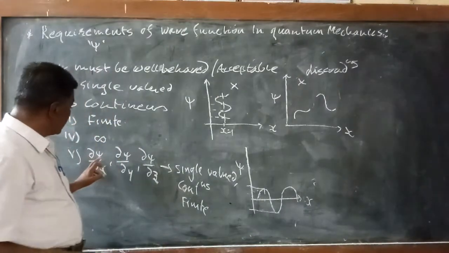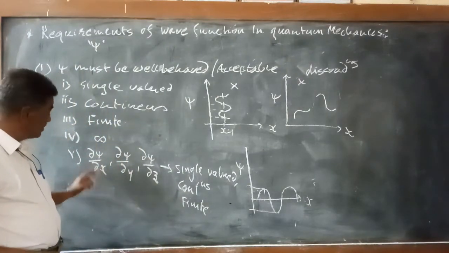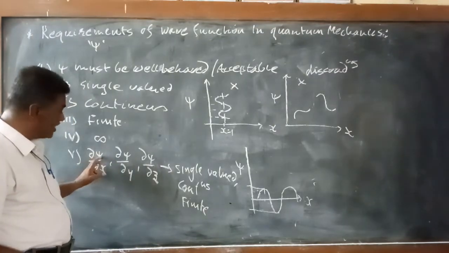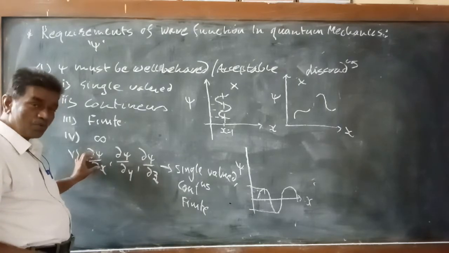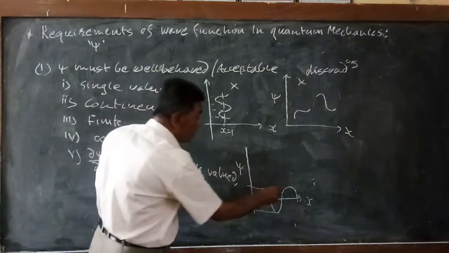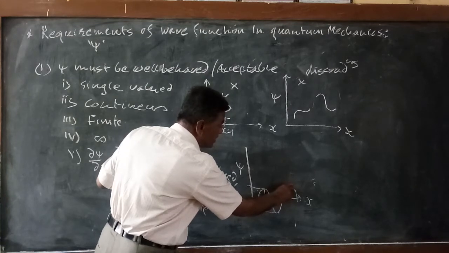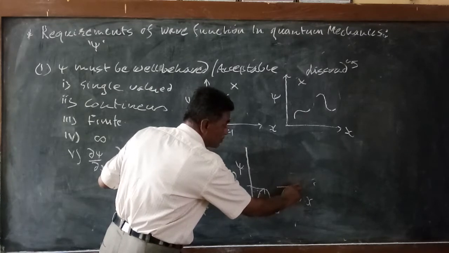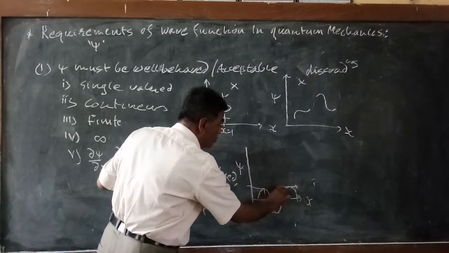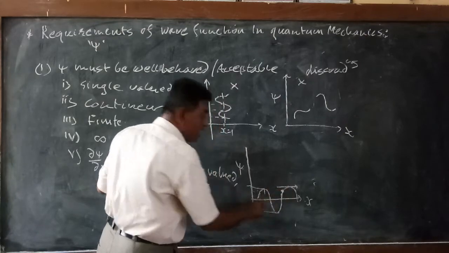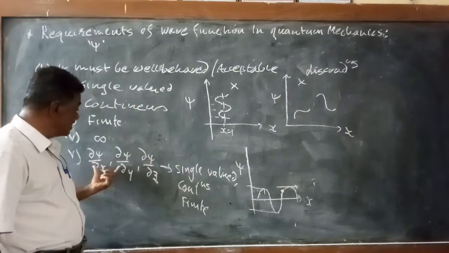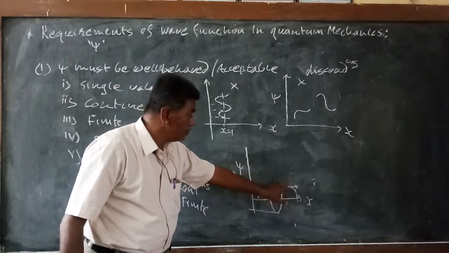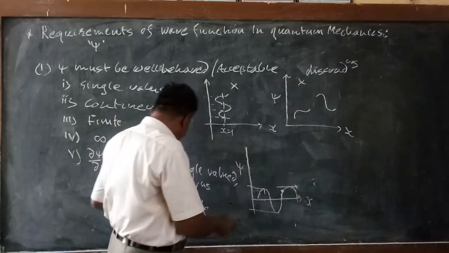Also, the first derivative, ∂ψ/∂x, is nothing but the change in the y-axis divided by the change in the x-axis, which gives the slope of the graph. For that we have to plot it. If we consider a point, to find the value of ∂ψ/∂x, we draw the tangent and take the slope, and so on. It is seen that here also there is one value, which means it is single valued.